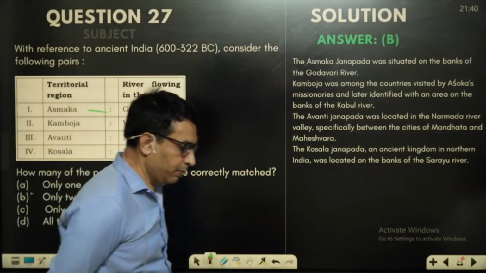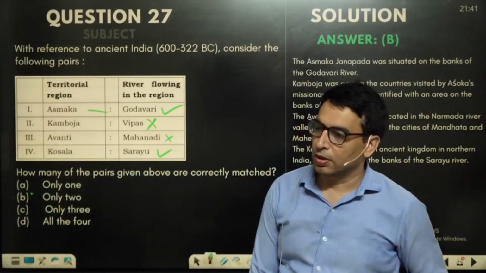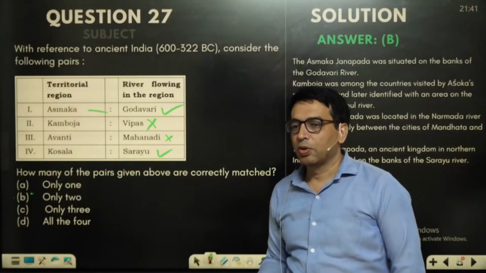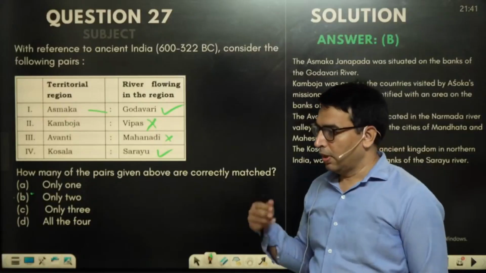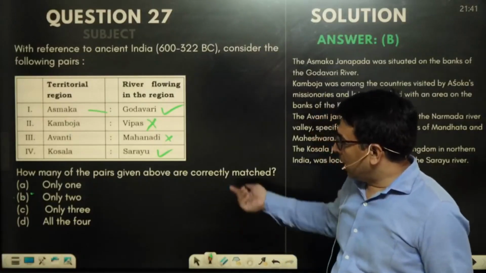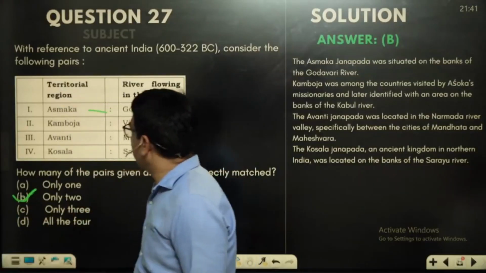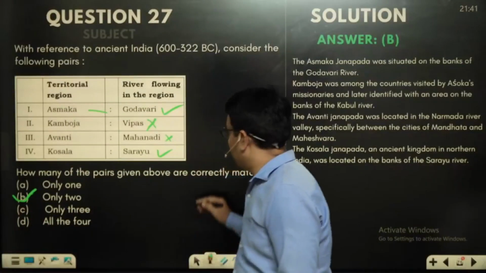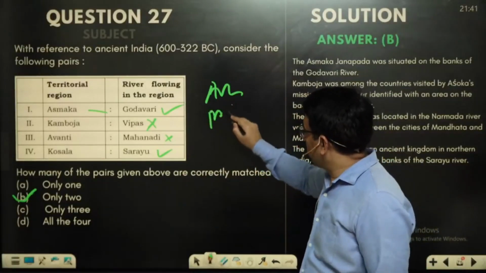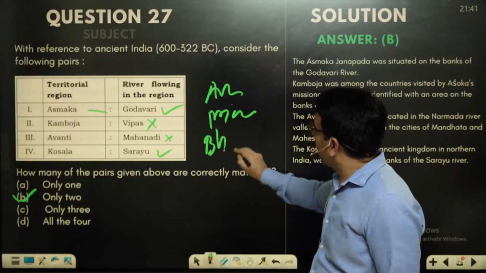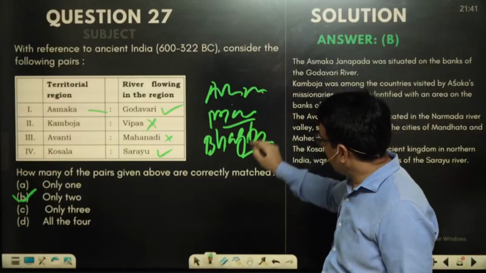We must understand that the maps are to be studied very thoroughly, because every year UPSC asks some questions based on maps. At least the maps which are there in NCERT, you have to go through. And you know that for the Mahajanapadas we have three important books: Anguttara Nikaya, Mahavastu, and Bhagavati Sutra.